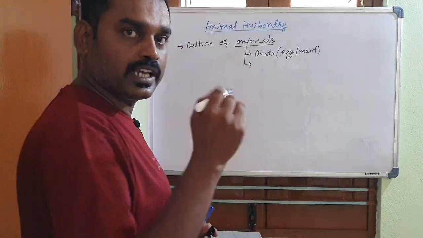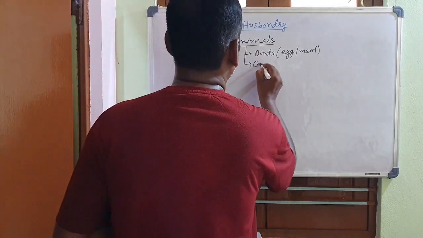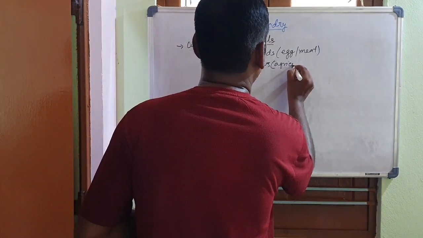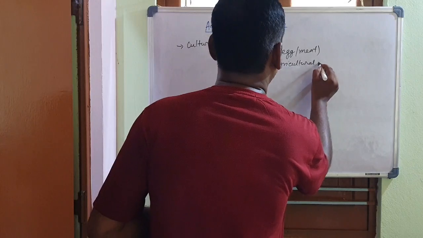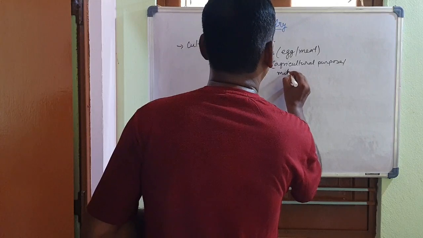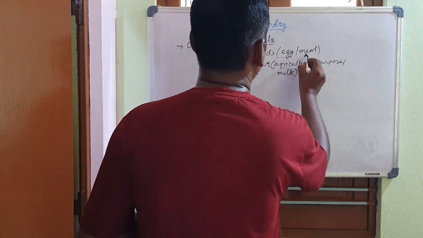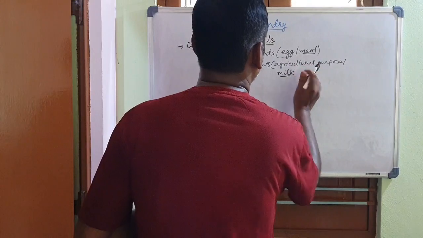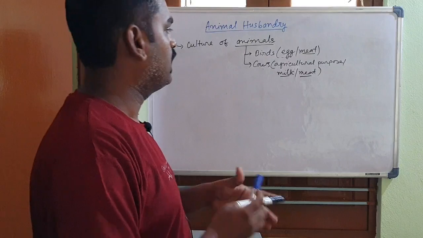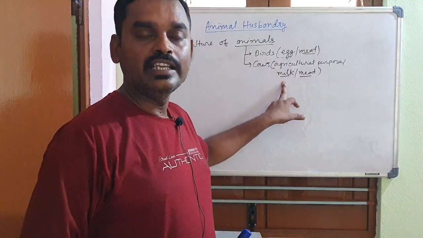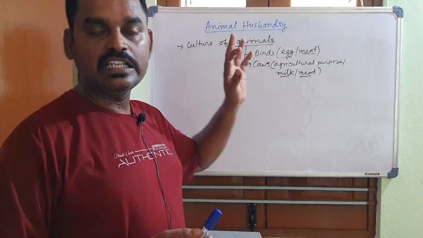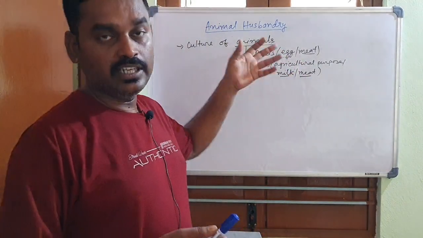Other types of animals we can use, such as cows, for agricultural purposes, or we can get milk from the cow. So this egg, this meat, this milk, or from the cow we can also get meat. These are the things that we use as food for our daily purpose, and for that we can culture these animals for the daily need.